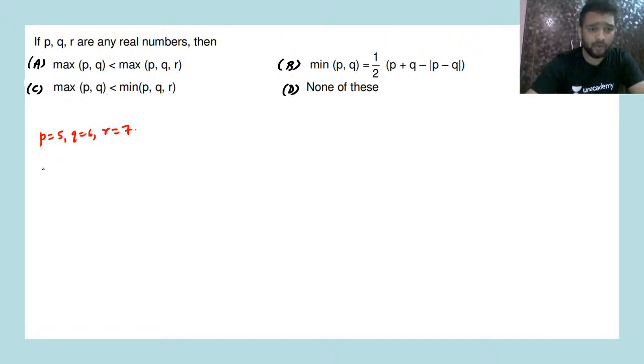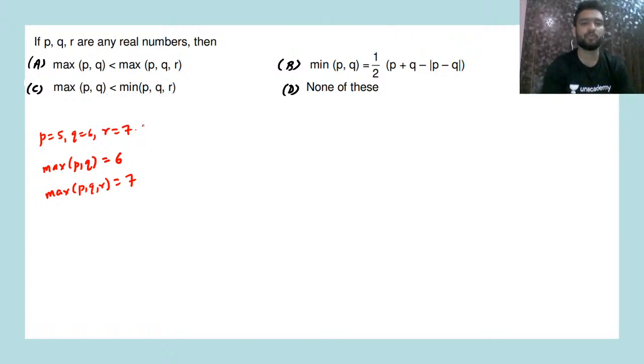Alright, now if you have to see maximum of P and Q. So what is the maximum value of P and Q? That will be Q, 6. And maximum value of P, Q or R, that will be 7. Yes, but in this case it is true, maximum of PQ is less than maximum of PQR, so you'll think that option A is correct.